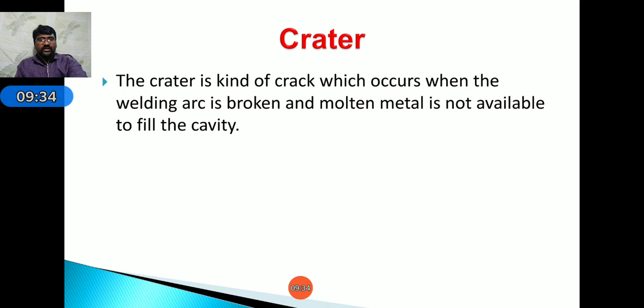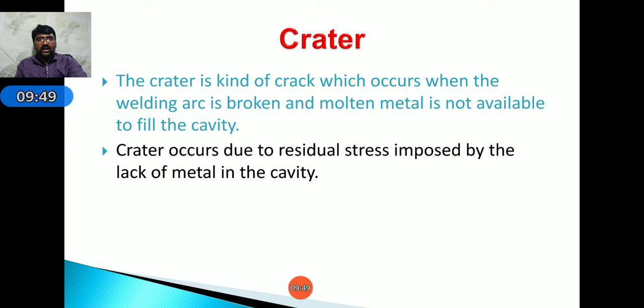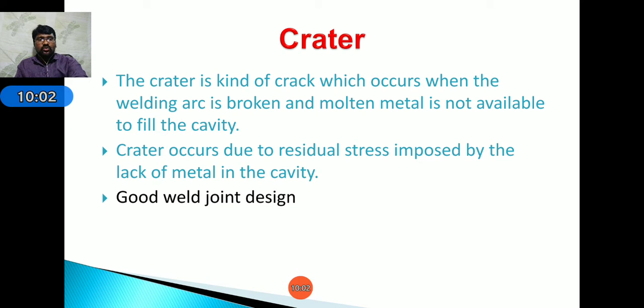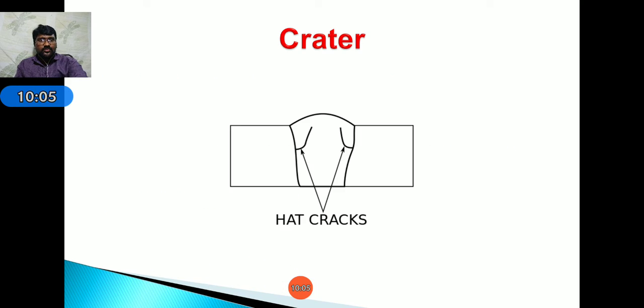Coming to crater. A crater is a kind of crack which occurs when the welding arc is broken and molten metal is not available to fill the cavity. At that point, the crater will be formed. The crater occurs due to the residual stress imposed by the lack of material in the cavity. A good weld joint design helps. Observe here, hard cracks are formed at the welding area.